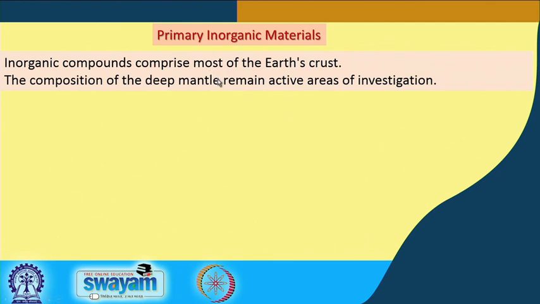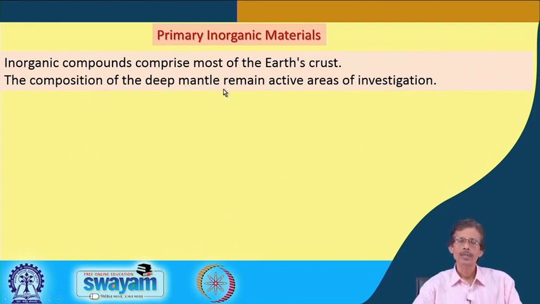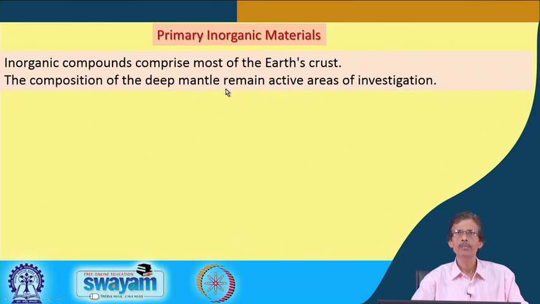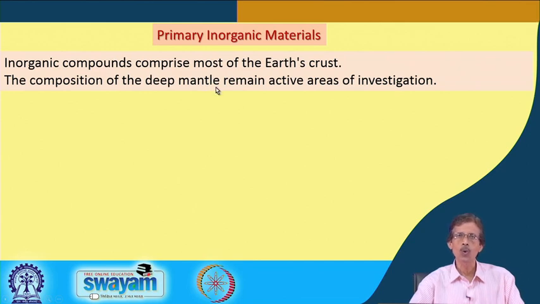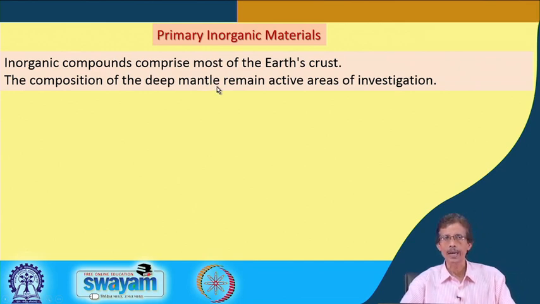So, first thing we should know is the composition of the deep mantle, which remains an active area of investigation. If we want to get materials from the earth crust, such as a typical mineral or a typical ore, we all know that iron-containing materials like hematite and magnetite are available on the earth crust, and these are the two useful ores from where we get iron.